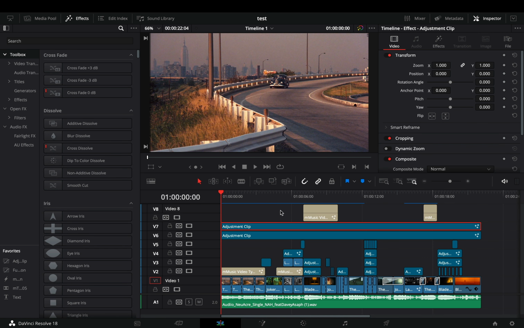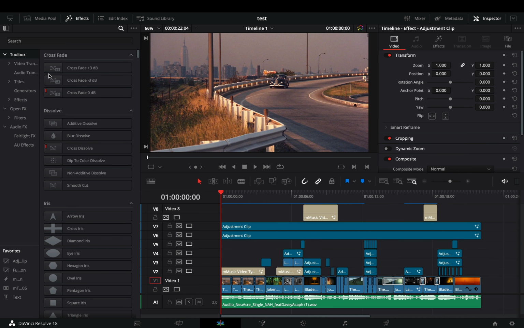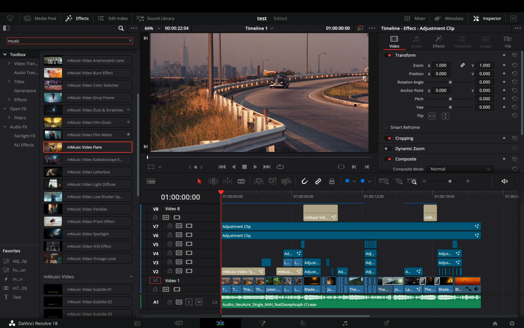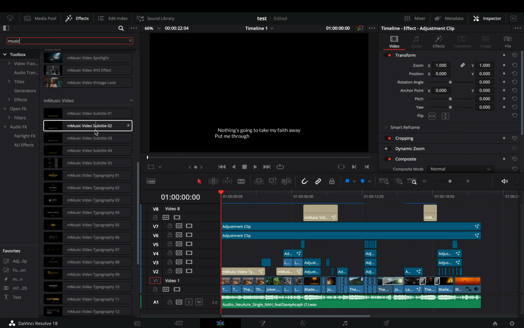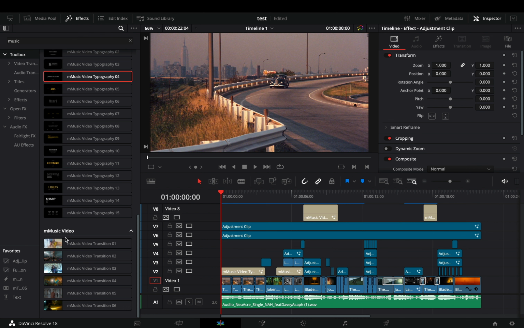The intro clip was completely made just with this single plugin. As you can see, I have a bunch of adjustment clips in my timeline, and I've used only the MVFX music video plugin. To easily access the effects, select your toolbox menu, and write down in the search bar, music video. The pack is nicely divided into segments. The first one is the camera movement presets, the second one is where all the effects are located, which you'll use pretty often. Next you have the subtitle and the typography segment, and last but not least the transitions.